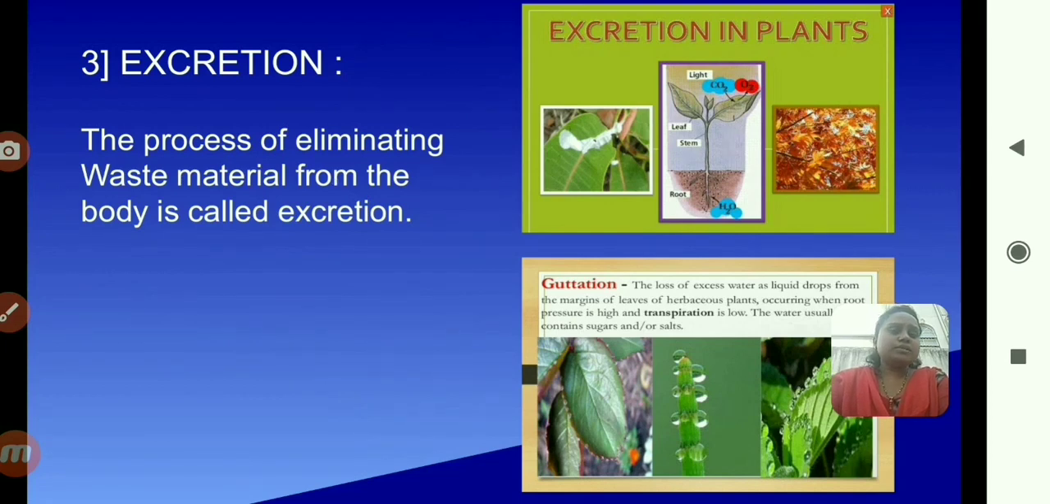In the second picture, some droplets are sticking to the leaf of the plant. Those droplets are also waste material of the tree. This process is called guttation, and this is also called excretion, meaning waste material. Taking out the waste material from the body is called excretion. So this is all about excretion in the plant. Do you understand excretion in living organisms? Okay, I hope you all understand.